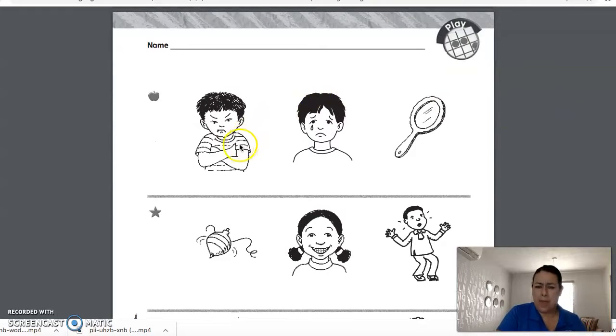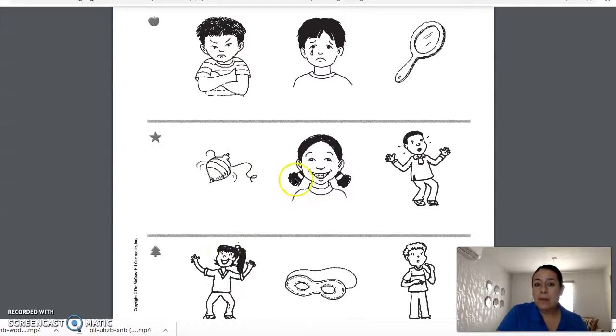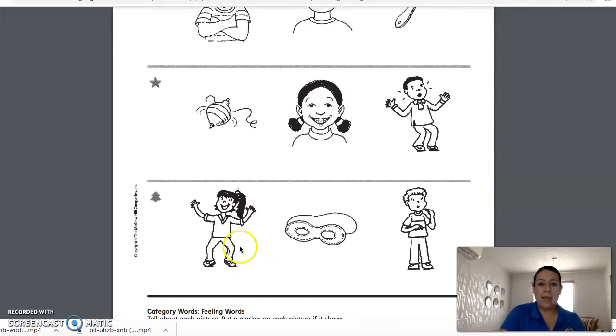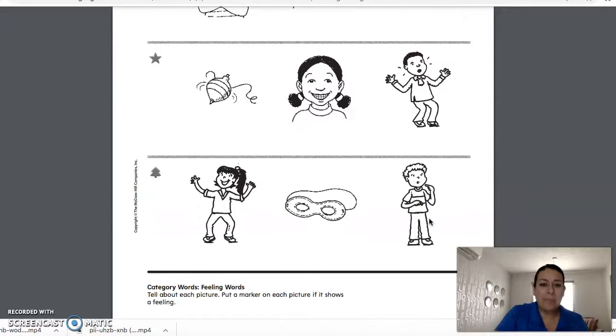Okay, so you have angry boy, sad boy, a mirror. Okay? She's happy. He's surprised. This little girl is excited. And this one is wondering. Okay, so listen up. It says, tell about each picture. Put a marker on each picture if it shows a feeling.